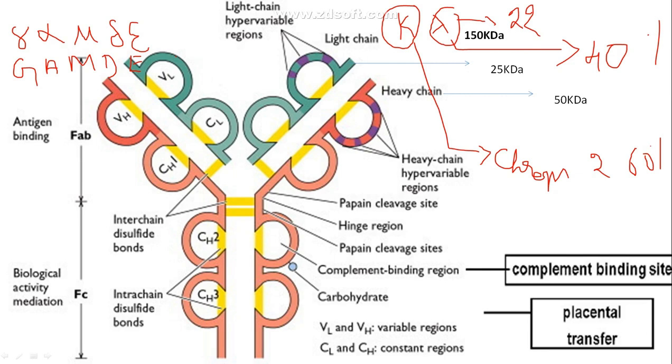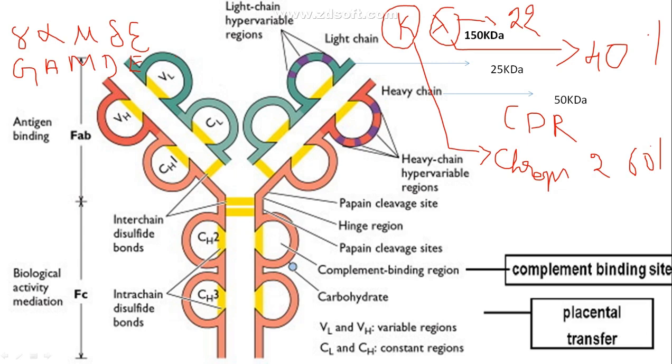This hypervariable region has another term also. It is called the complementarity determining region. Okay, it is also called CDR. Complementarity determining region, or in abbreviation CDR.